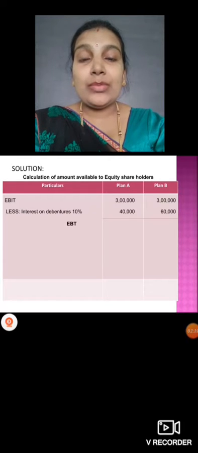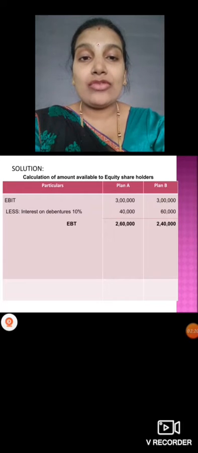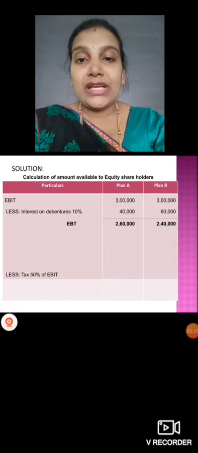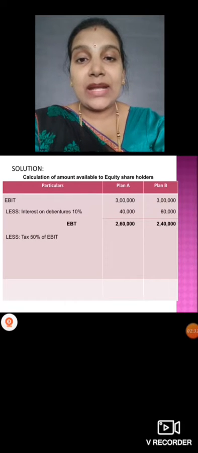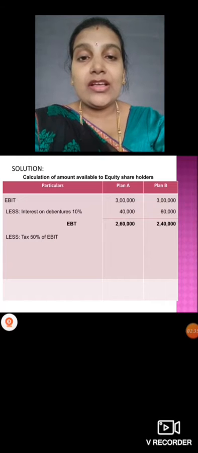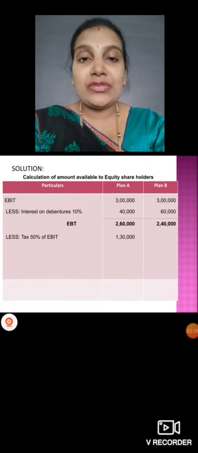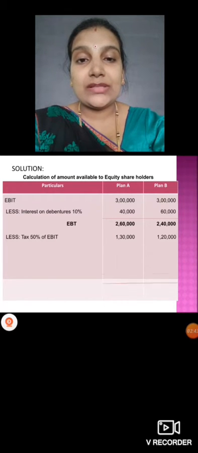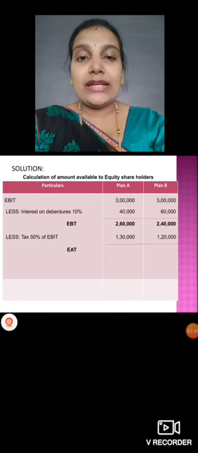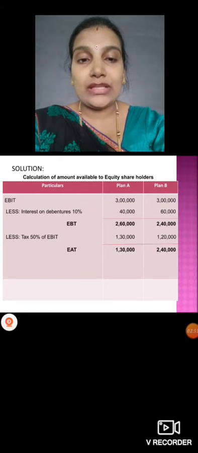So how much earnings before tax will we get? Out of 3 lakh, you have to deduct 40,000 and 60,000: you get 2 lakh 60,000 for plan A and 2 lakh 40,000 for plan B. Less tax. The tax bracket given is 50%. So 50% of 2 lakh 60,000 is 1 lakh 30,000, and 50% of 2 lakh 40,000 is 1 lakh 20,000. So earnings after tax, or profit after tax, is 1 lakh 30,000 for plan A and 1 lakh 20,000 for plan B.